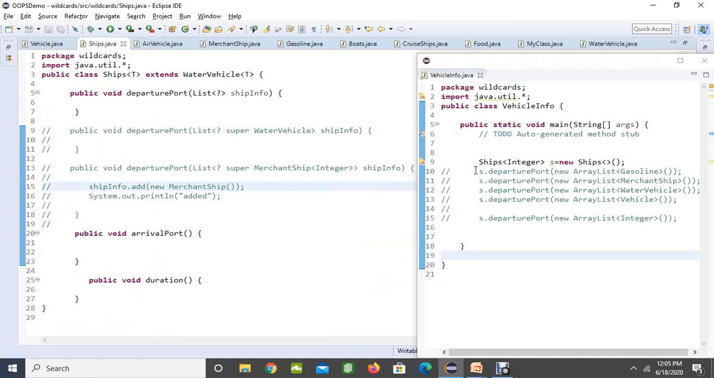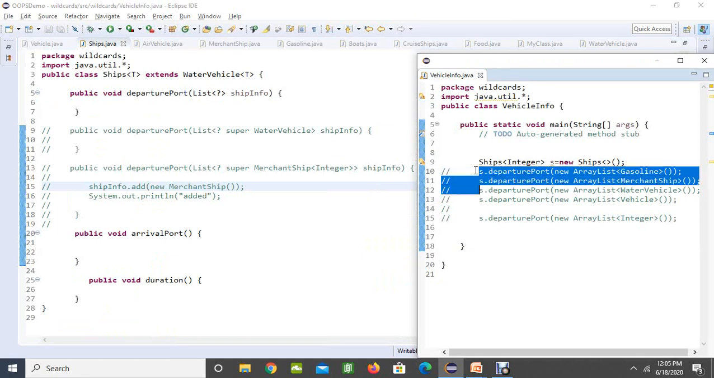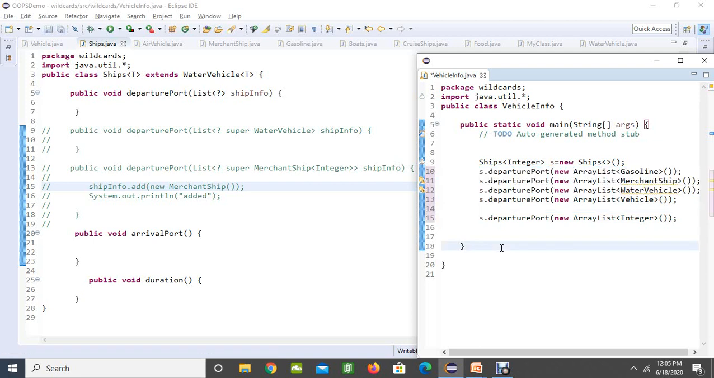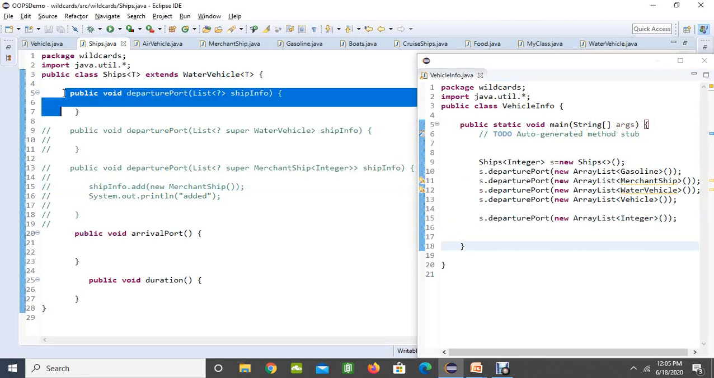What you can do here is send any object, like you can send subclasses, you can send parent classes, or also you can send any other objects here. So when we are going to deal with this, let me comment this first.